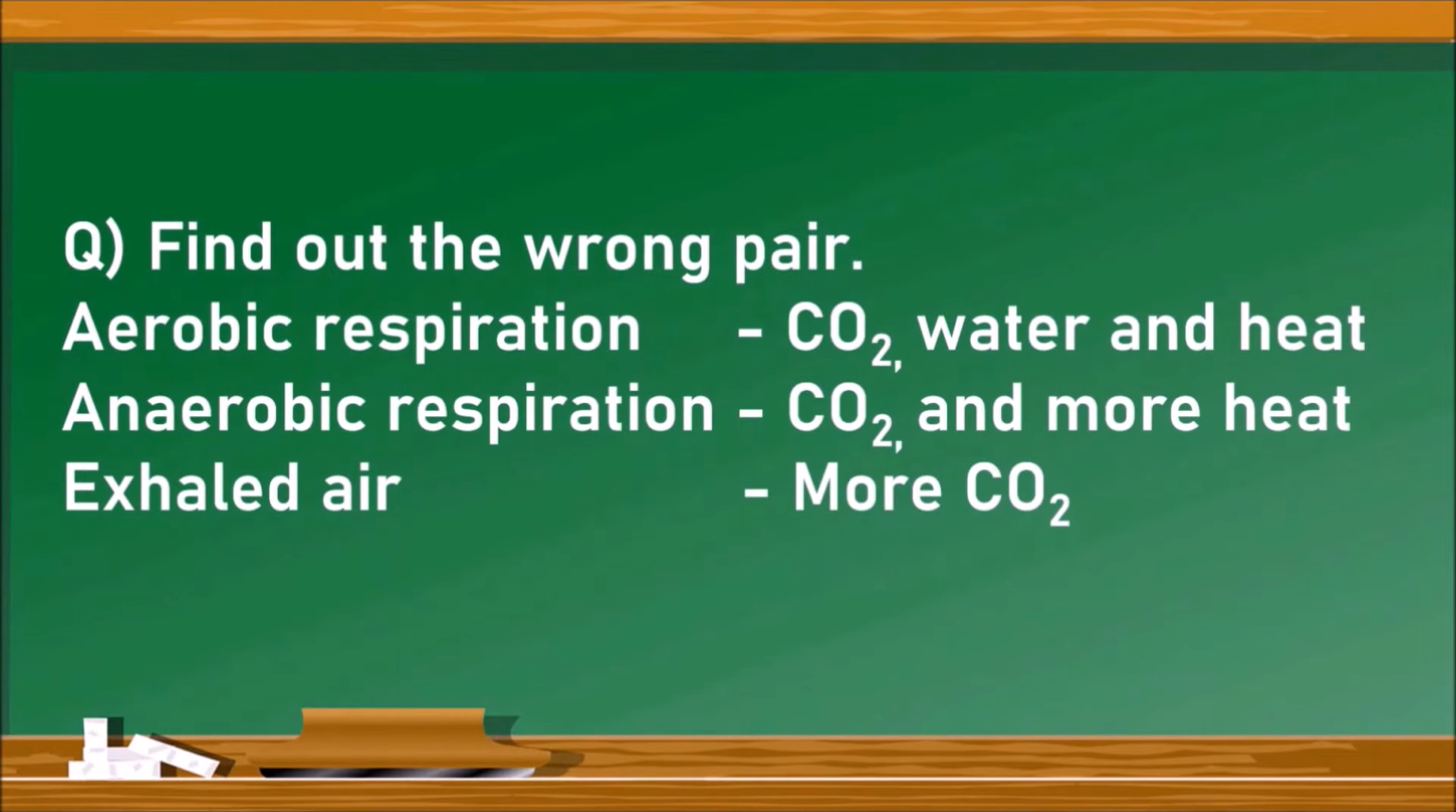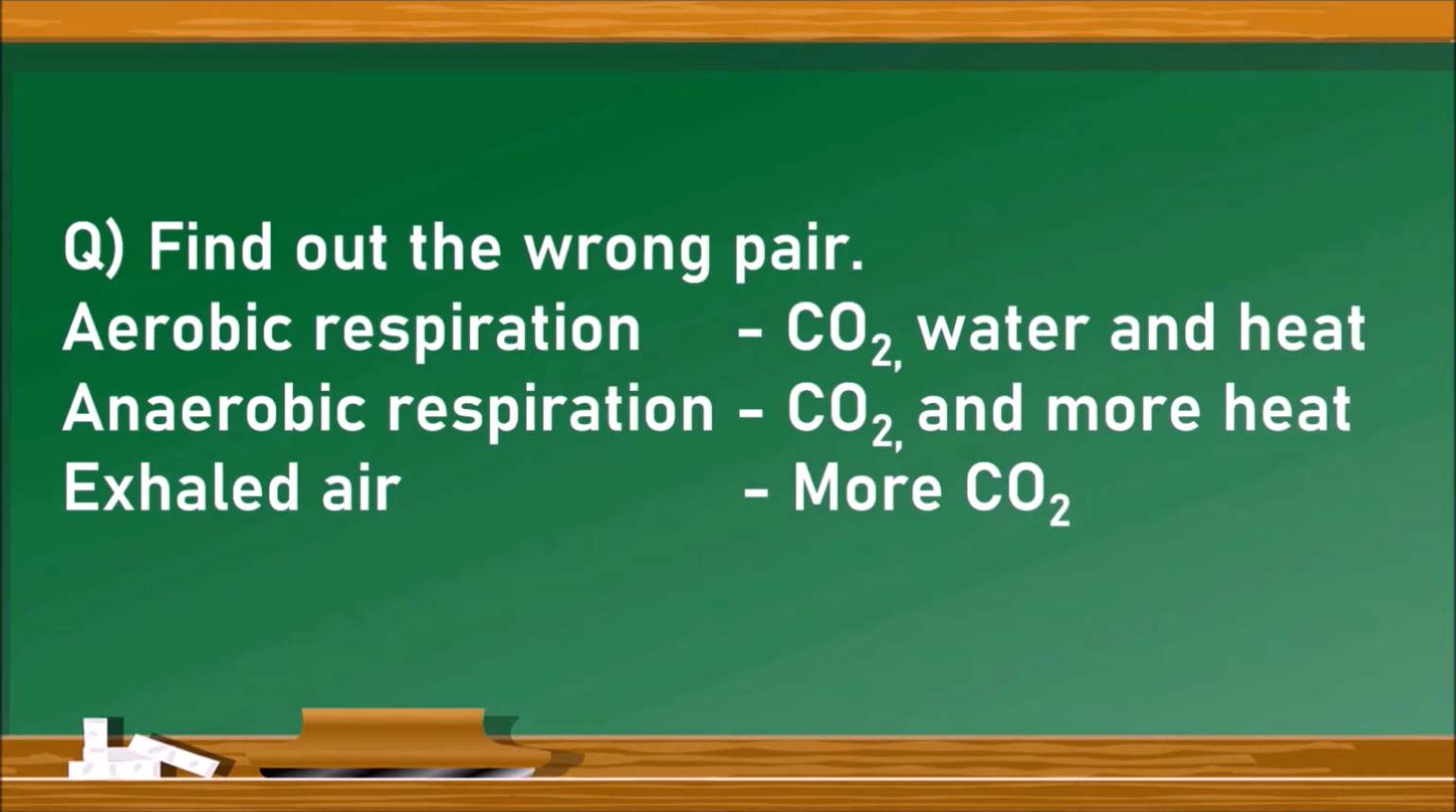Now let us see the next question. Find out the wrong pair. There are three pairs given here. Aerobic respiration is to carbon dioxide, water and heat. Next one is anaerobic respiration is to carbon dioxide and more heat. Exhaled air is to more carbon dioxide. So we have to write which one is the wrong pair.